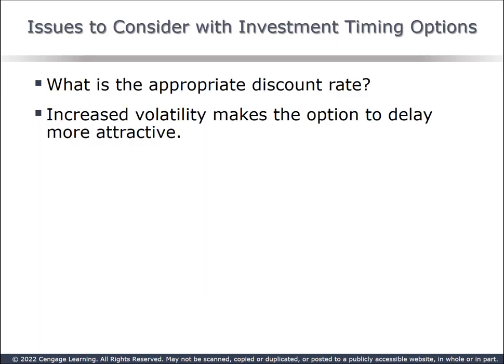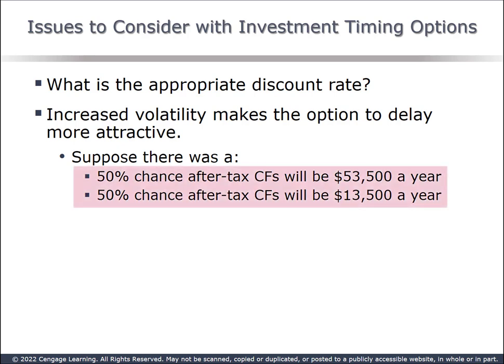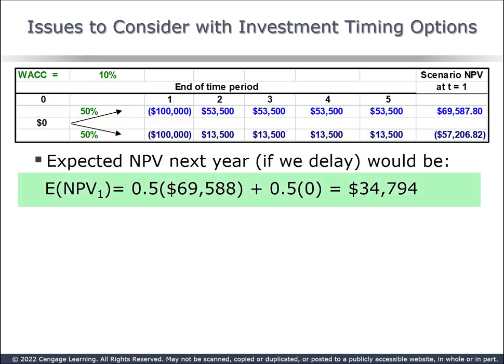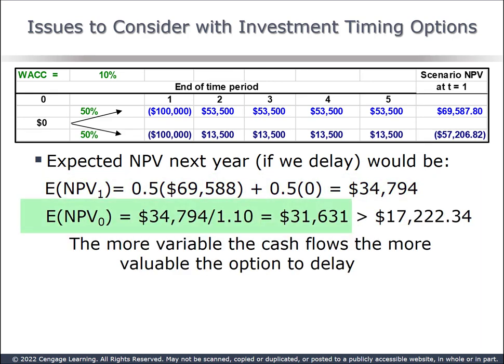An additional issue is the role of volatility. Increased volatility in the possible outcomes increases the value of an option. Consider if the strong cash flows are $53,500, the weak estimate $13,500. And there's our timeline. Now the expected value at time 1, $34,794, discounted back to time 0, $31,631. That's a lot. Contrasted to the original value of $17,222, there is obviously added value from higher volatility.